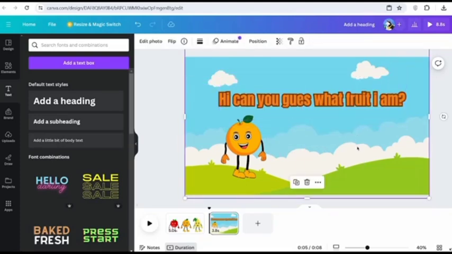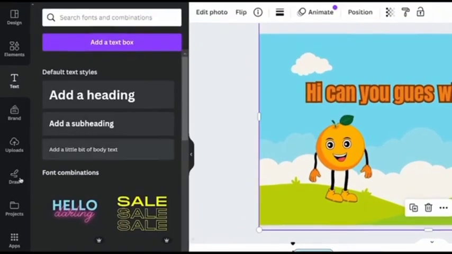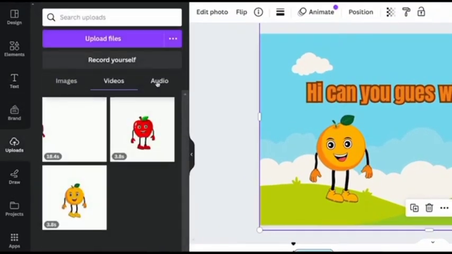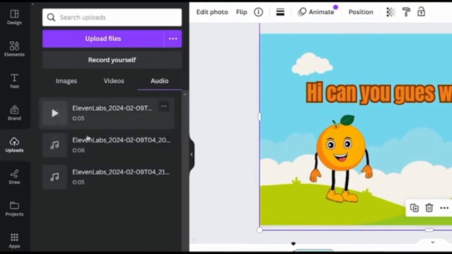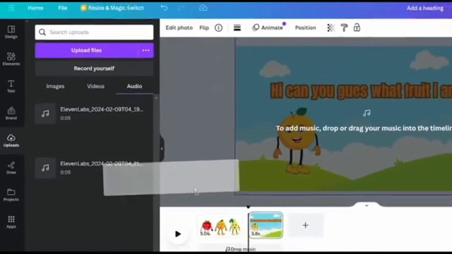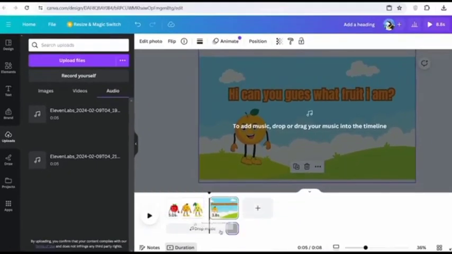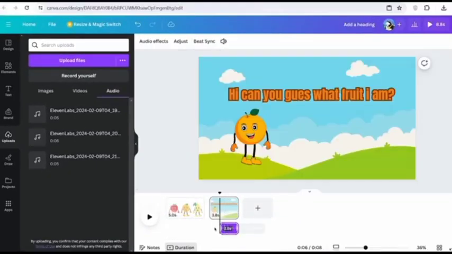So now the next thing you need to do is add the audio that your character is saying. So you're going to go to Uploads, click Audio, and then, making sure that your playhead is where you want the audio to start, you're going to then simply click on your audio. And now, just like that, it's going to be added in. And then once you have your audio added in, you want to listen to it and see where the audio for that particular scene stops.